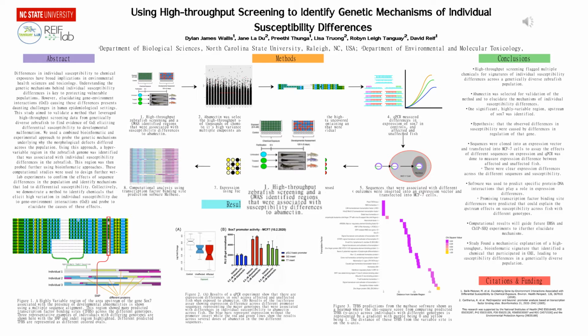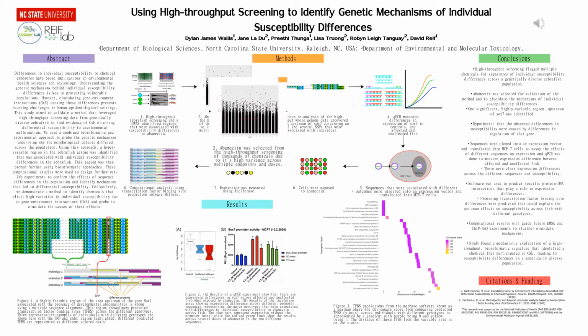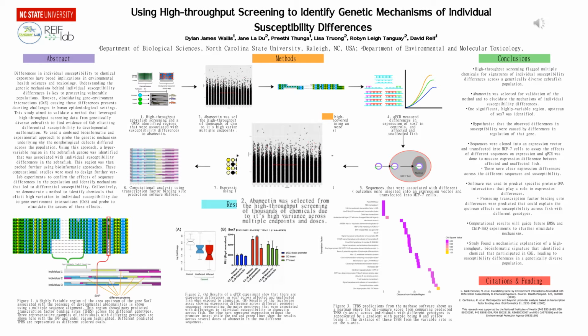The high-throughput screening assay exposed thousands of zebrafish from a genetically diverse zebrafish population to thousands of chemicals from the ToxCast chemical dataset. Of these chemicals, abamectin was selected for validation studies because it showed high variance across multiple endpoints and multiple doses in the screening.